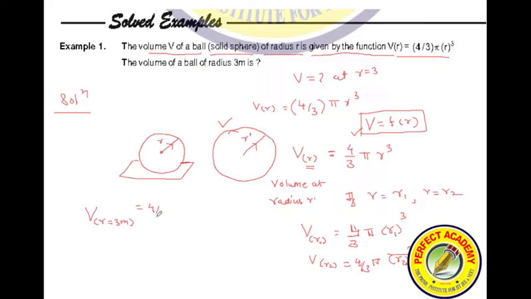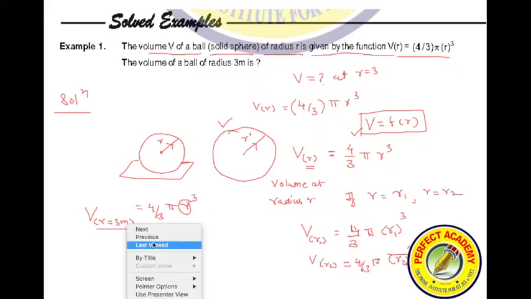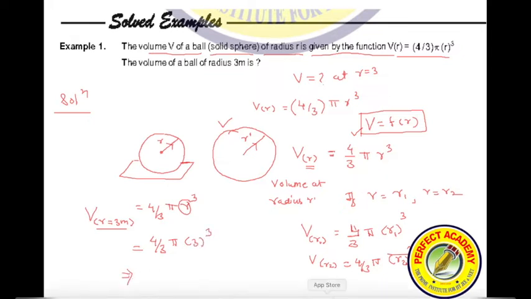Write the formula. Substitute the value. What value will we be substituting? r is equal to 3 meters. So it is 4 by 3 pi into 3 cube. Tell me what is your answer. Get the answer and type it in your chat box. Come on, what is your answer?